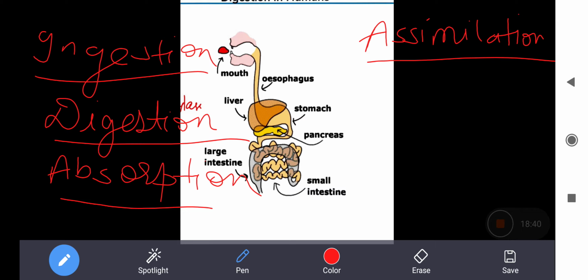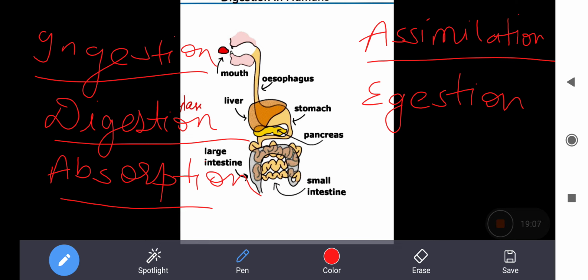The last one is egestion. What is egestion? The process of removing the undigested food from the body. The undigested food is removed from the body, that is egestion.